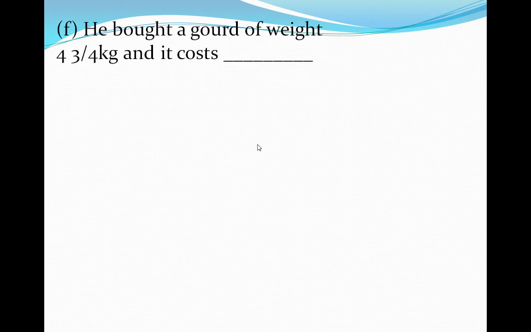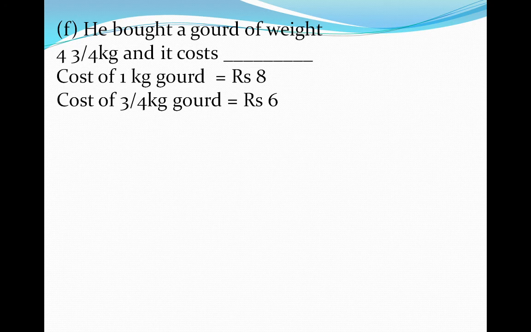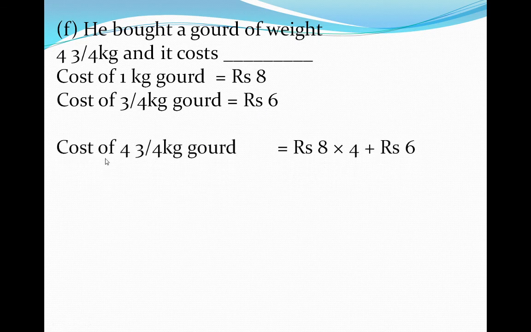He bought a gourd of weight 4 and 3 upon 4 kg. The cost of 1 kg gourd is rupees 8, and the cost of 3/4 kg gourd is rupees 6. So how can we find out the cost of 4 and 3/4 kg of gourd? Now look here, there is 4 kg. So here we will multiply 8 by 4, and the cost of 3/4 kg gourd is 6 rupees. So 8 fours are 32 and rupees 6.